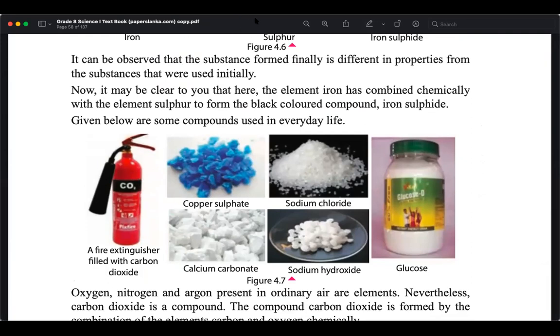Sulfuric is H2SO4. Then is it an element or compound? H2SO4 has 2 hydrogen, 1 sulfur, 4 oxygen. Is it a compound or element? Compound, right? So it will react and create zinc sulfate. Is zinc sulfate a compound or element? Yes, it's a compound.